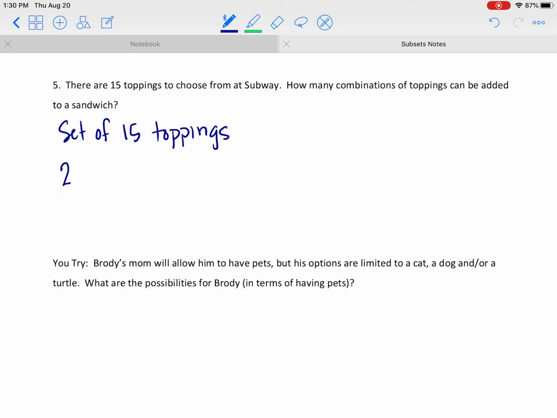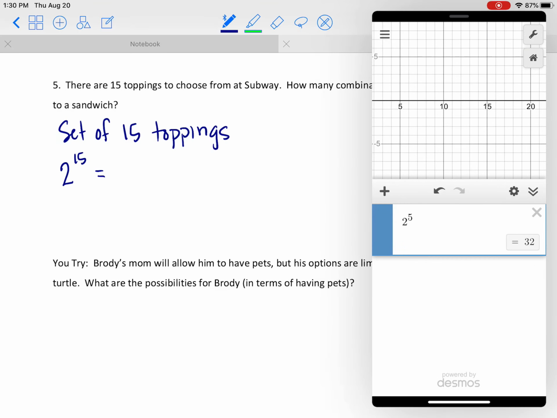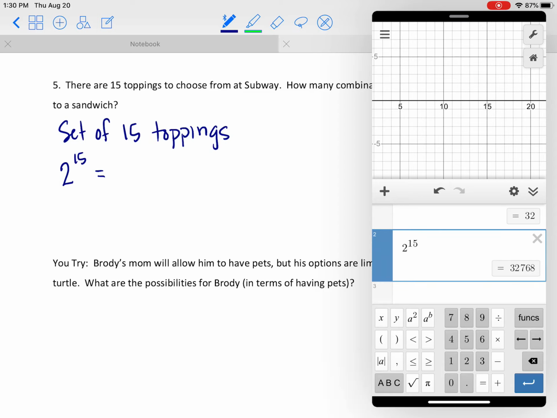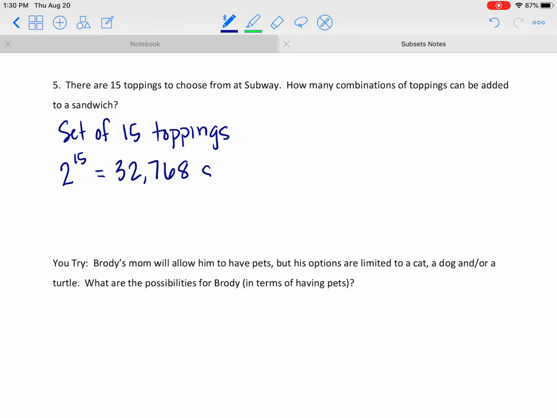Okay, so if we take 2 to the 15th power, then we have a big number, 2, and then the A, B button, and then 15, 32,768 subsets. That means we have 32,768 combinations of toppings that we could be putting onto the sandwich.